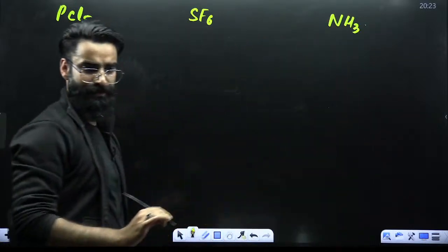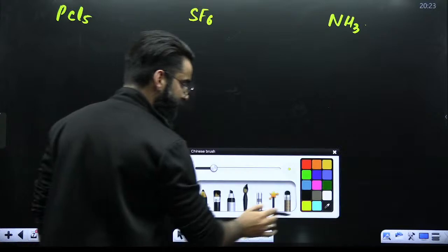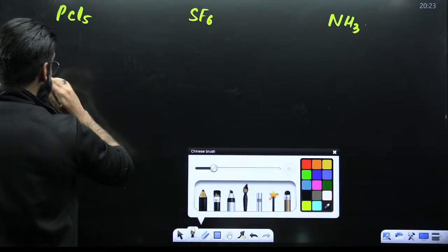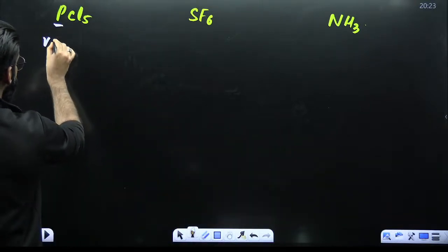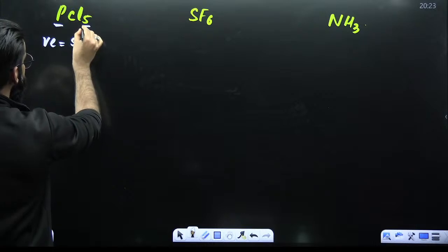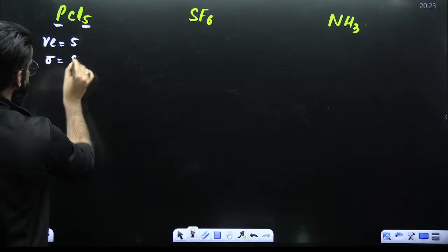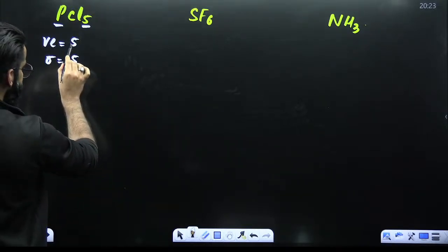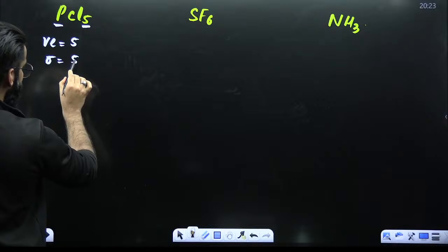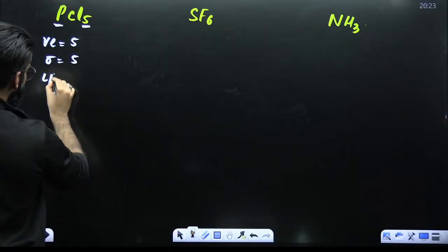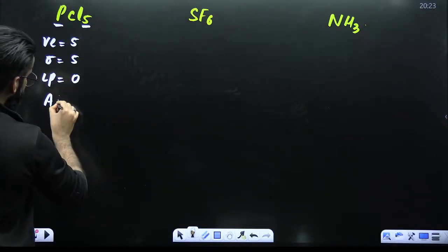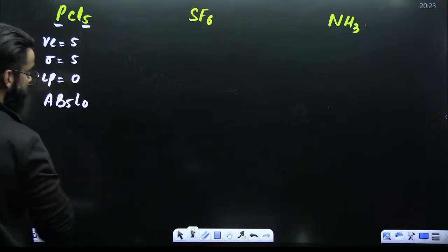These are few molecules which I have. Now let's check their type. Phosphorus is a central atom, 5 valence electrons. Surrounding atoms are 5, so 5 sigma bonds. If phosphorus had 5 valence electrons, I would say it is utilizing all the 5 to form 5 sigma bonds. So there will be no lone pair. So the type of the molecule simply is going to be AB5L0.